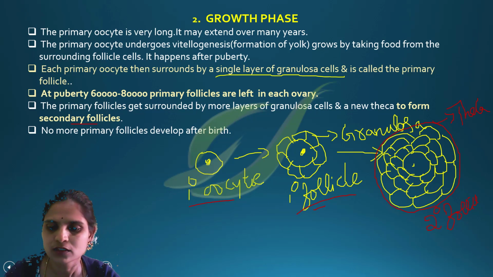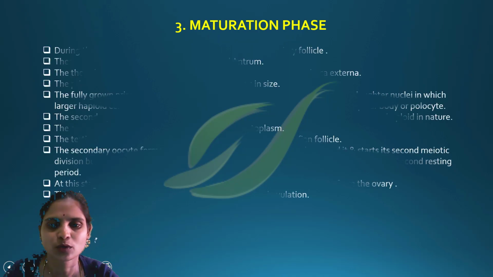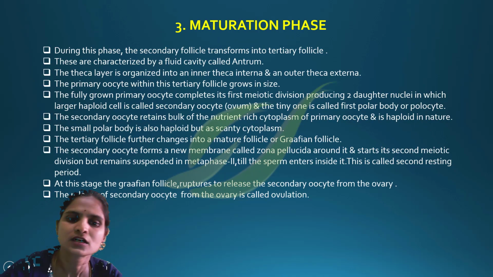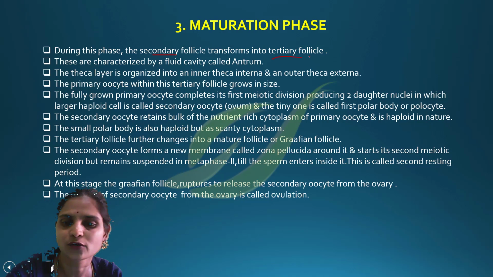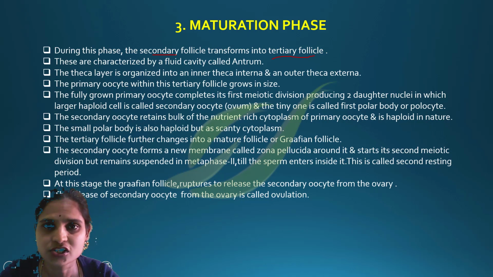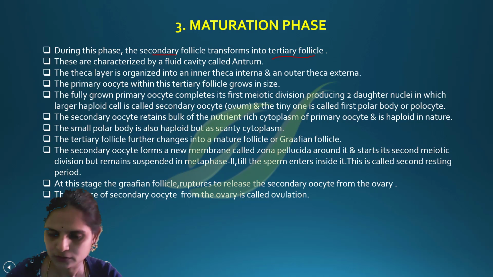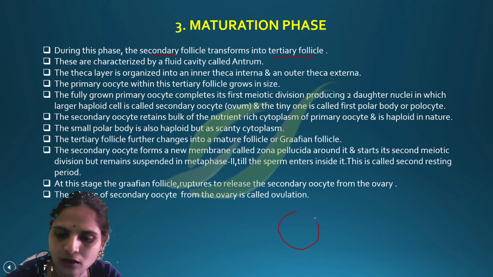We will just see, in the maturation phase, what all the changes will take place. As I already discussed, secondary follicles will be present. Now we will see how this secondary follicle will later develop into a tertiary follicle.